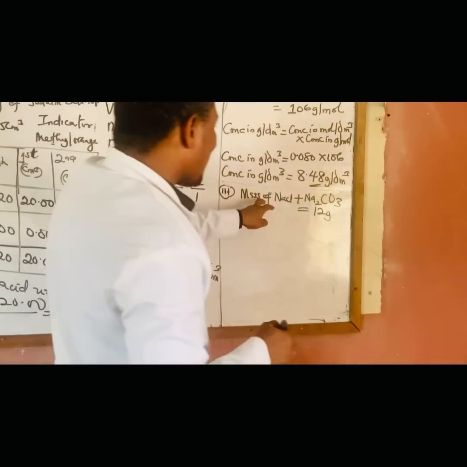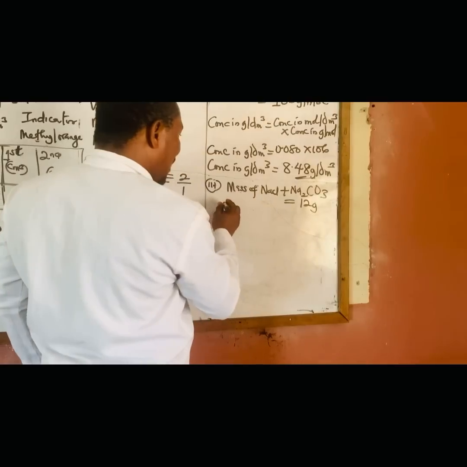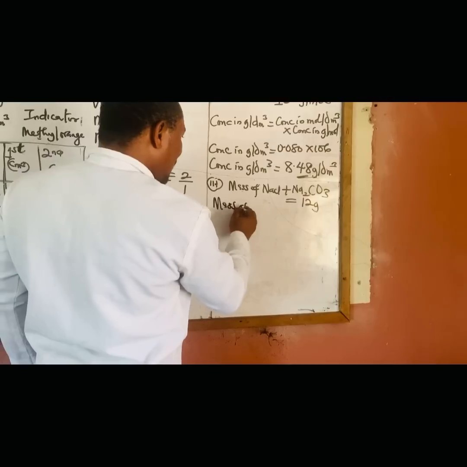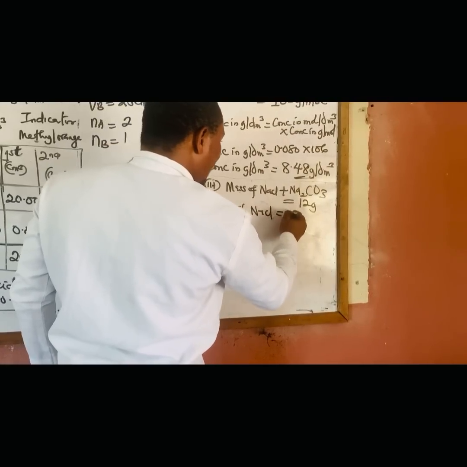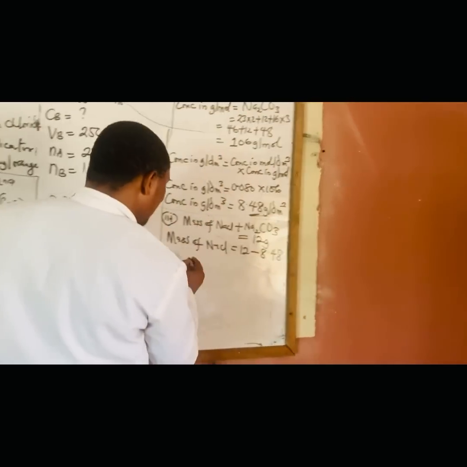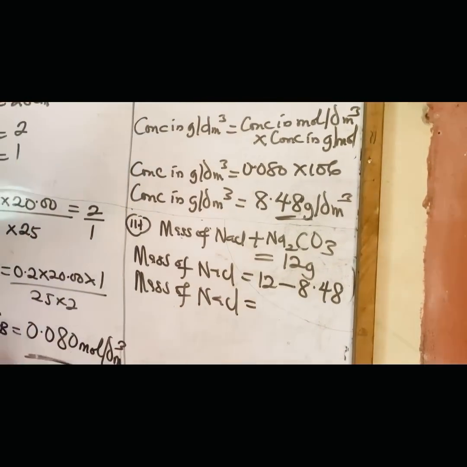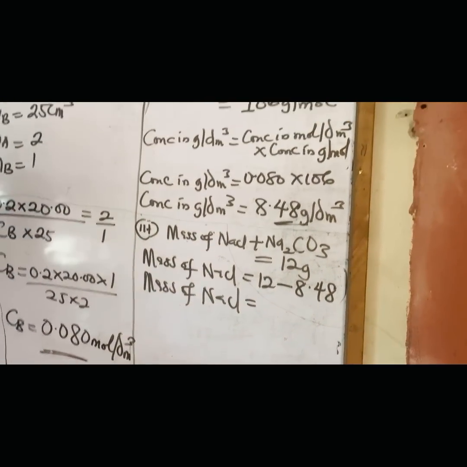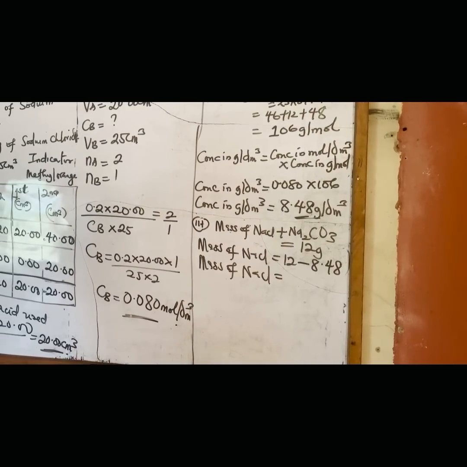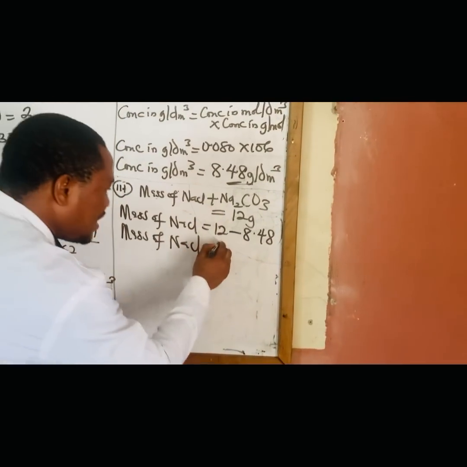So now we have gotten the mass of Na2CO3. So mass of Na2CO3 now is what? Is 8.48. So I can have mass of NaCl, which is sodium chloride, will be 12 minus 8.48. So the mass of sodium chloride is 12 minus 8.48. That's 3.52 grams. You can see that? 3.52.